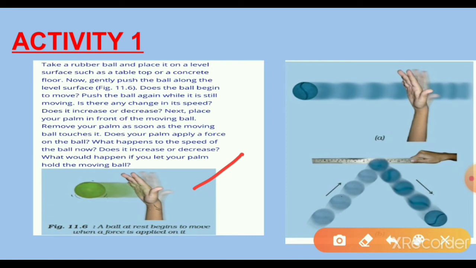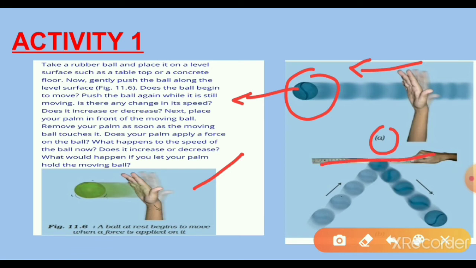Here the change in the direction, the hand applies some force on that ball, and the ball moves away. In the second one, this is the roller: the change in the direction of a moving ball after it strikes the roller placed in its path. The direction of the ball changes. So that is how force can change the state of motion.